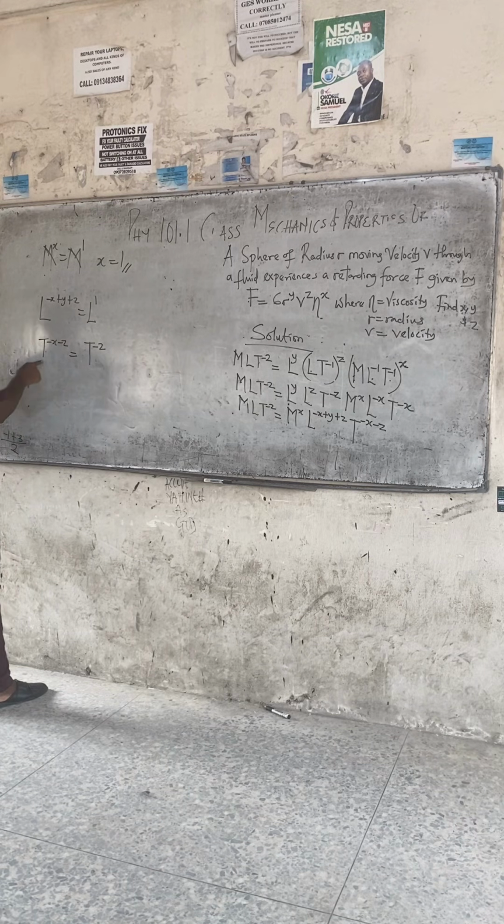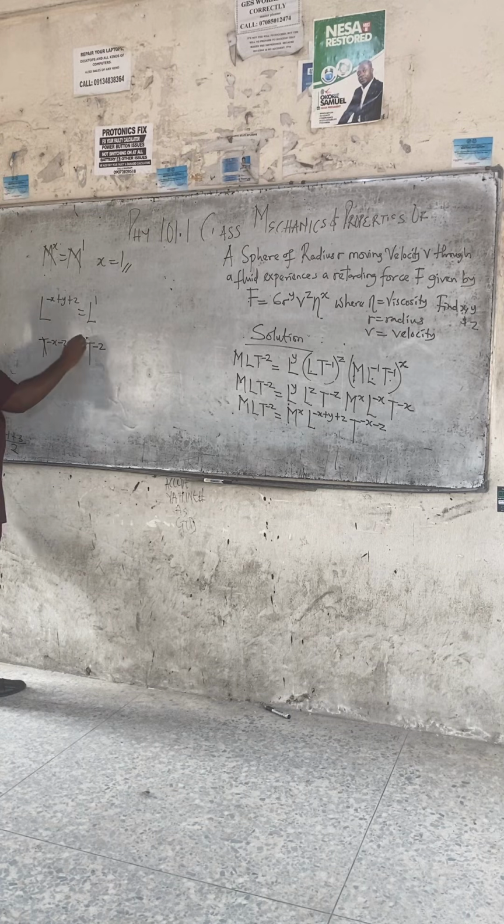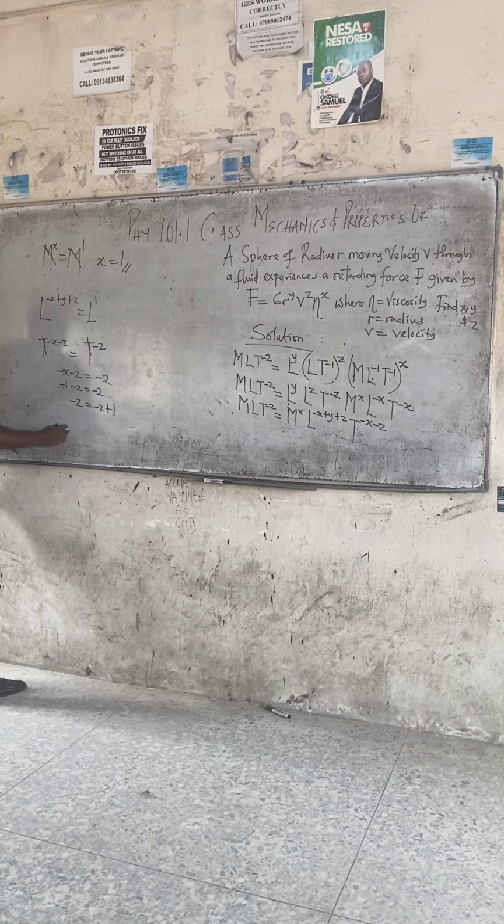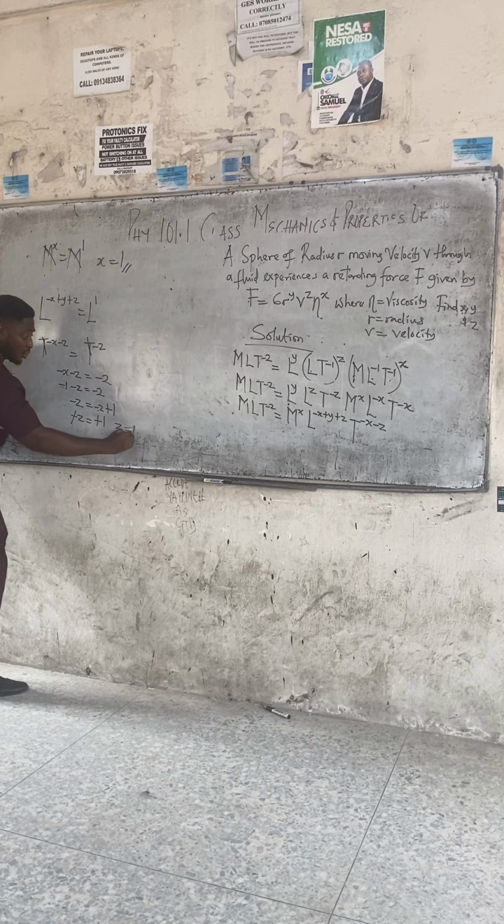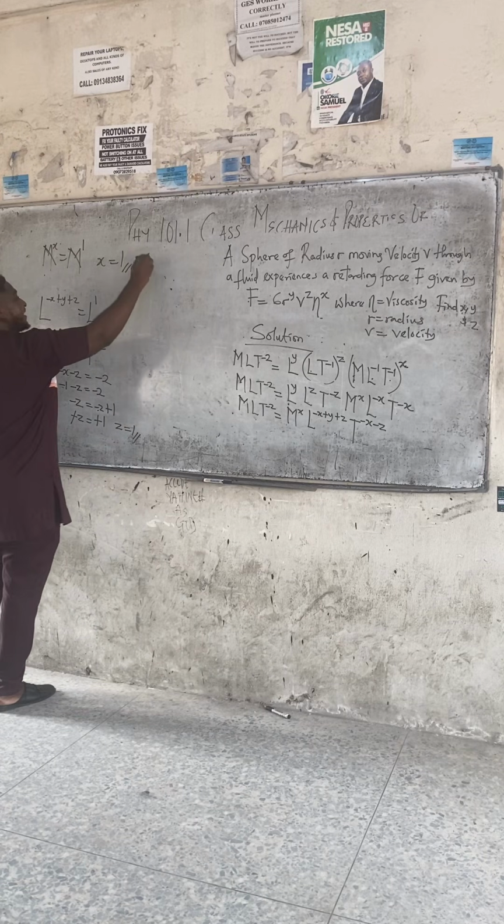Who is the next easiest person to solve this? Can T cancel T? So that minus X minus Z equals to minus 2. But who is X? 1. So minus 1 minus Z equals to minus 2. Can minus 1 go to this side? Minus Z equals to minus 2. When minus 1 comes, what does it become? Plus 1. Minus Z equals to minus 2 plus 1. Can minus cancel minus? So that Z equals to. So X is 1, Z is